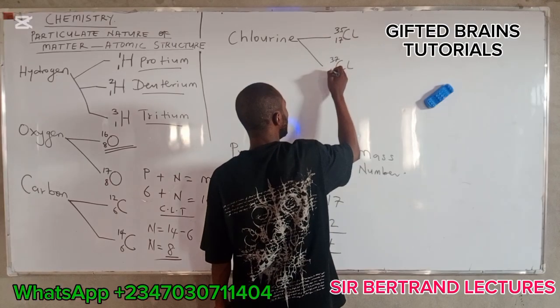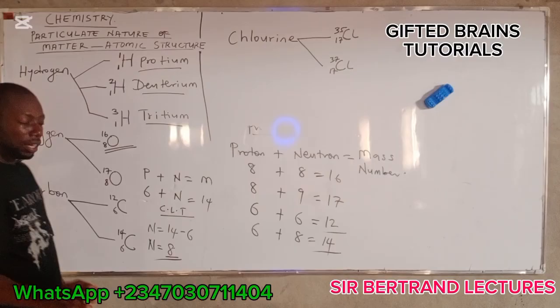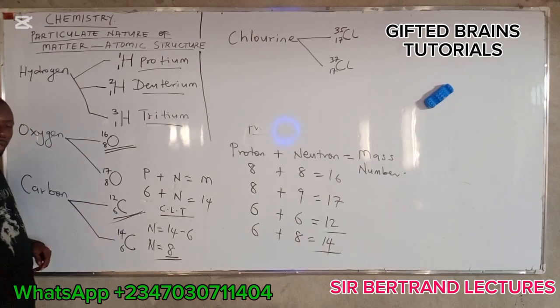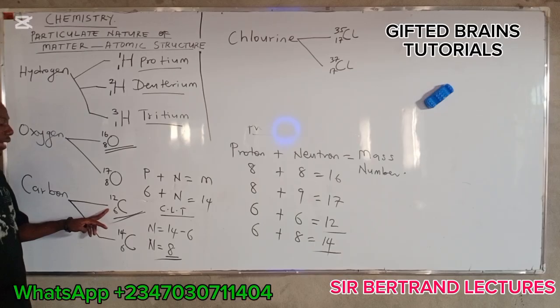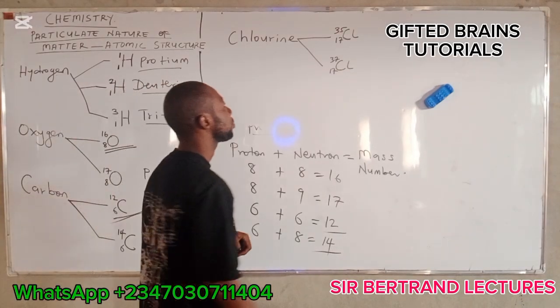The atomic number is 17. Then remember in this case, the one that is more in abundance is carbon 12. Carbon 12 is the one that is more in abundance. The most abundant carbon is carbon 12.